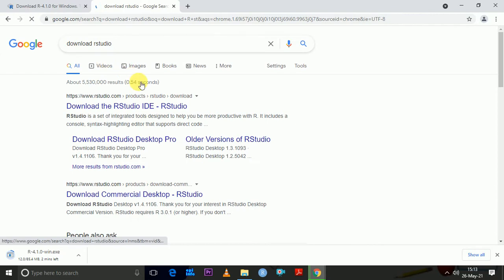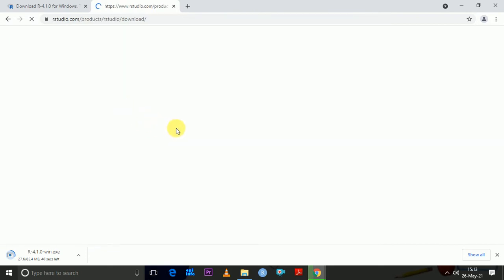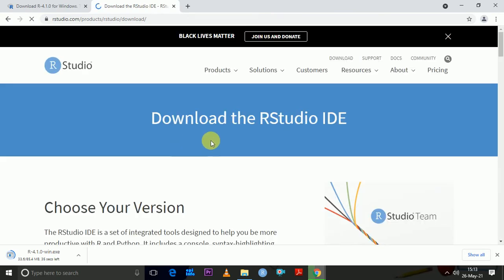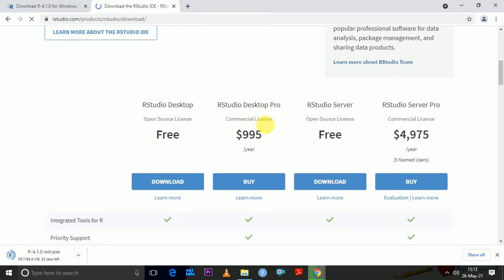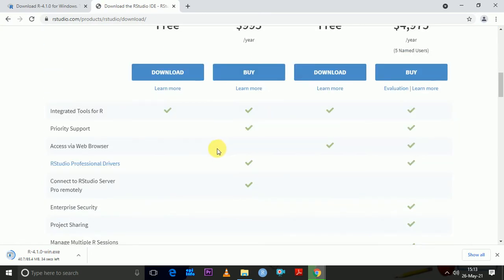Then I click on it. Then I open this one. My R setup will be in my computer in less than a minute.